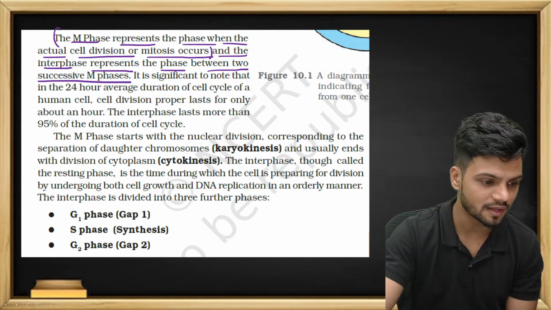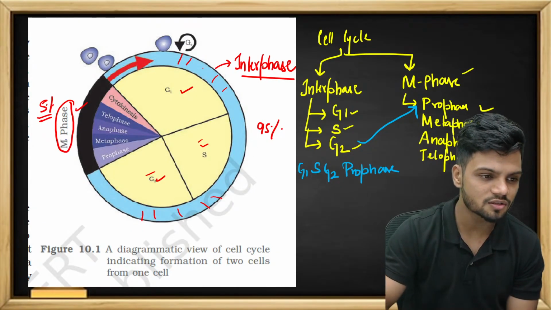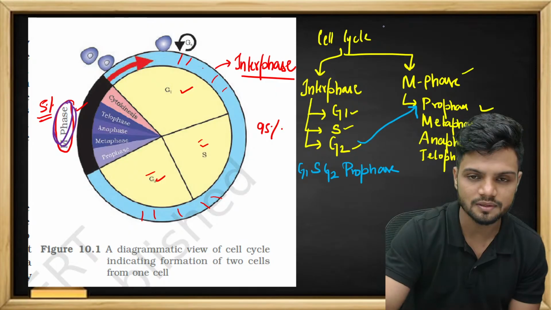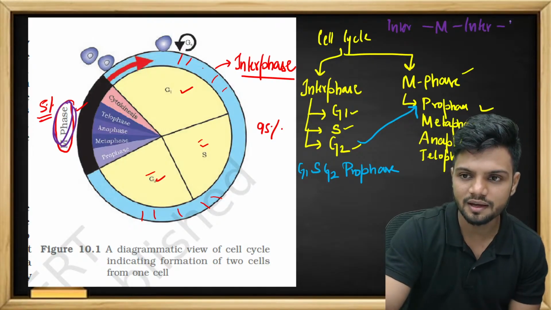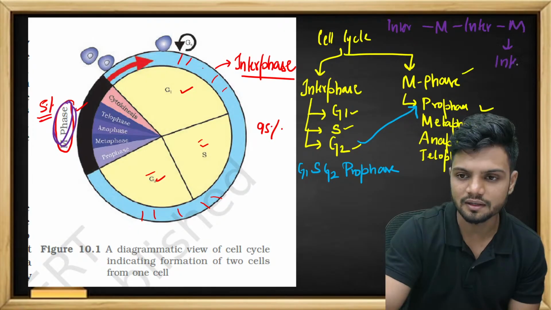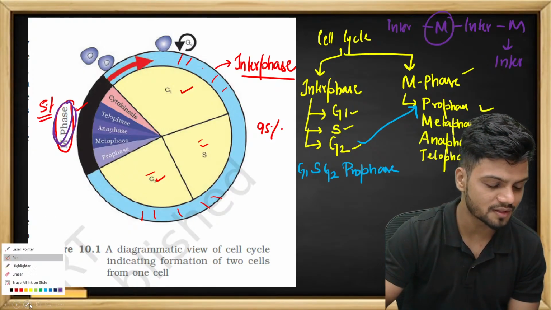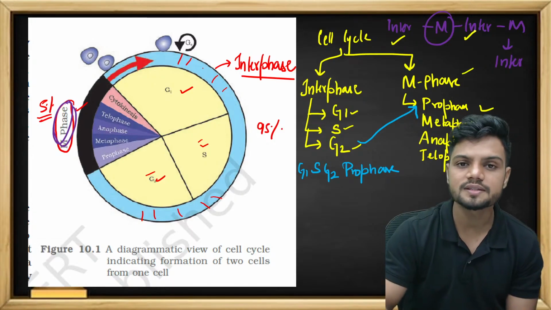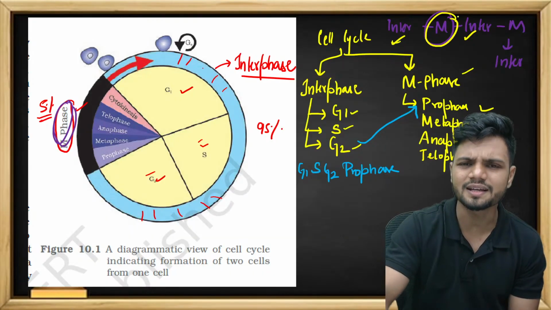If you go back into the diagram, after one entire interphase we have an M phase. So can I tell the M phase is technically between, see, we have inter, then M, then again inter, then M, then again inter. The M phase right here is between 2 interphases. It's a cycle.